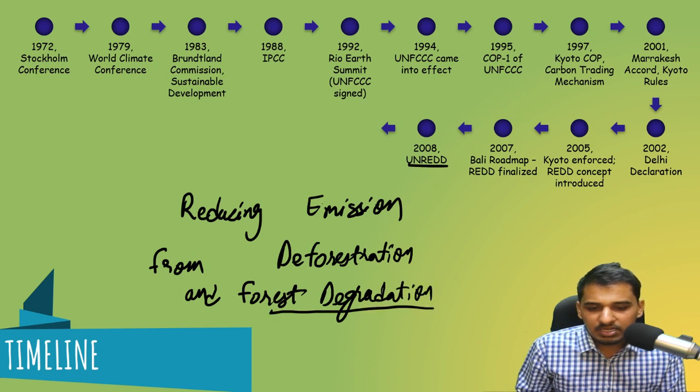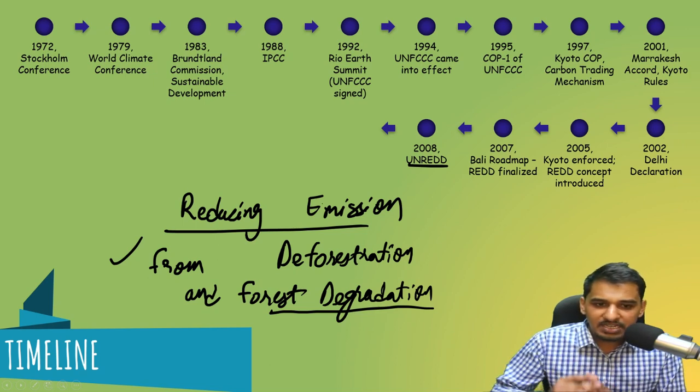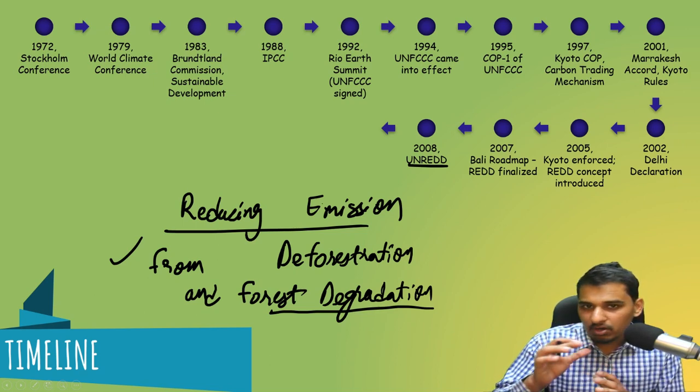This is the concept of REDD, that you have to reduce emission from deforestation and forest degradation. And in 2008, this REDD was finally adopted.